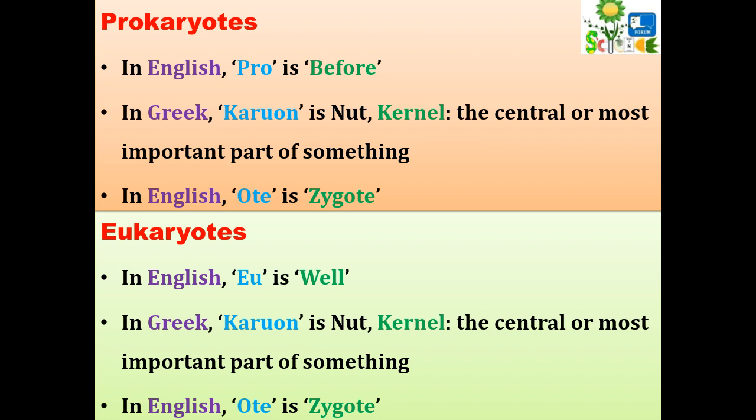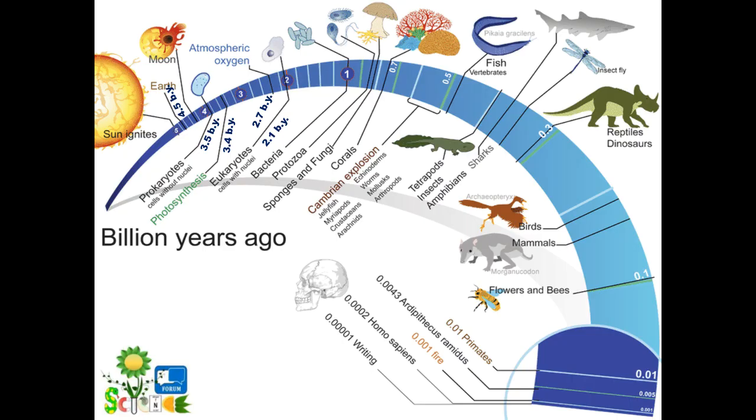So ultimately prokaryote means a primitive type of nucleus where the nuclear membrane was absent, whereas in case of eukaryotes, well defined or true nucleus means a centrally placed important genetic material which is enclosed in a definite nuclear membrane, having a true nucleus. Now let's see what happened during the course of evolution.